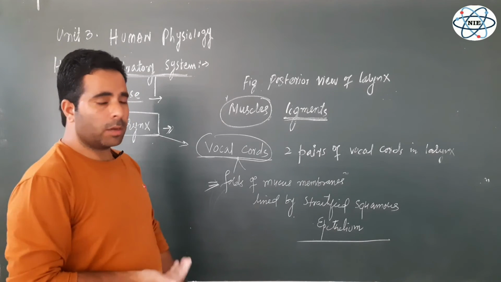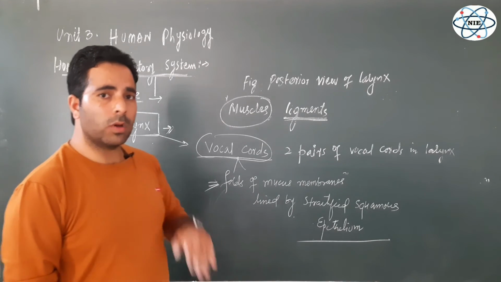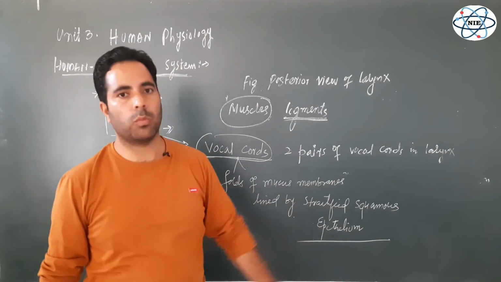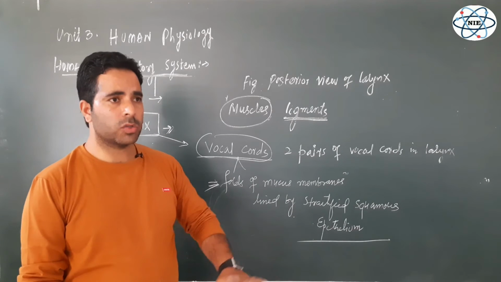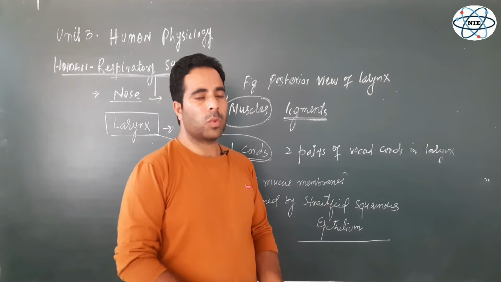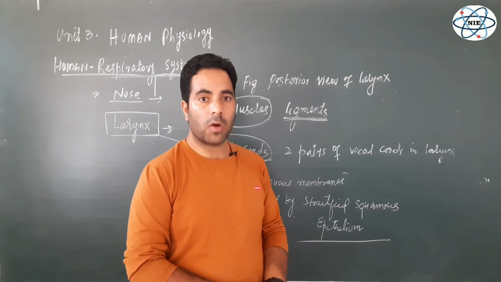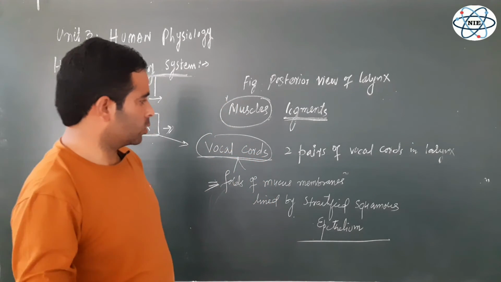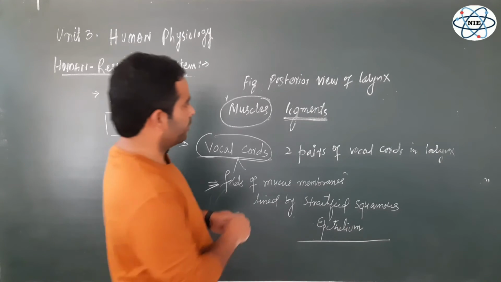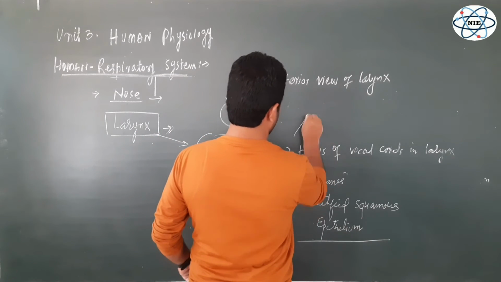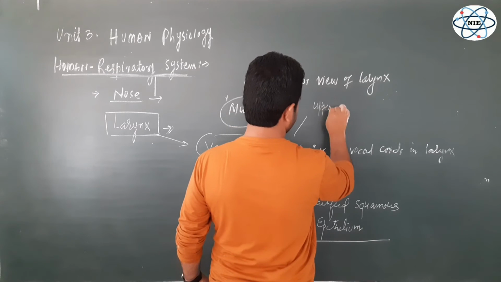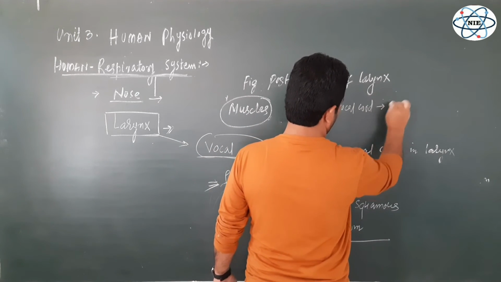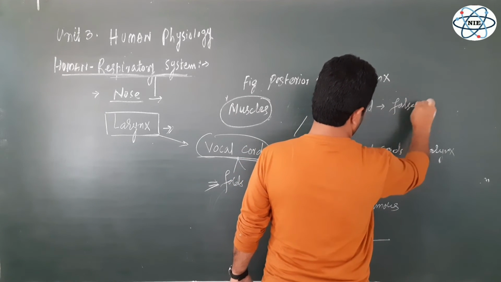So far as the function of the vocal cords is concerned, it is the lower vocal cords which vibrate and result in the production of voice. Upper vocal cords are not so vibratile. That is why the upper vocal cords are called false vocal cords.